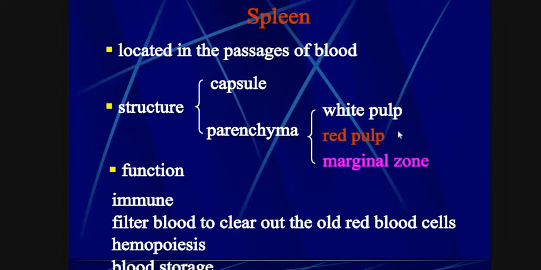Let me come on to the second structure, spleen. This is another very important organ.